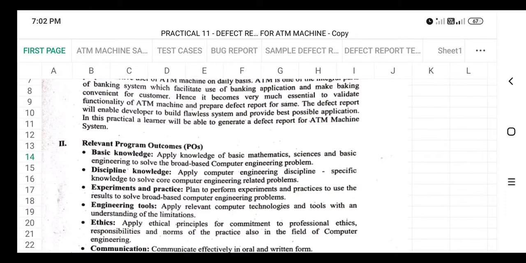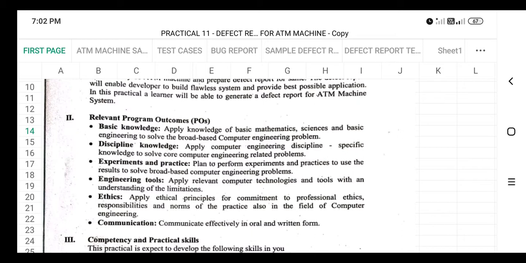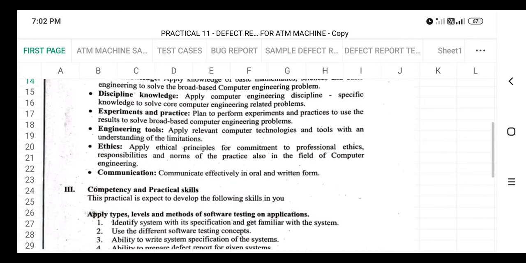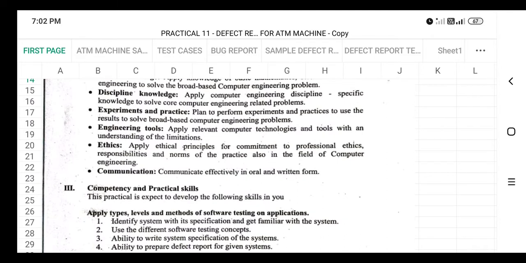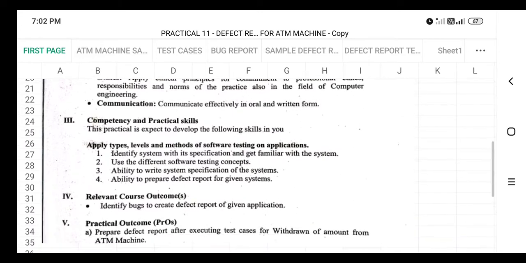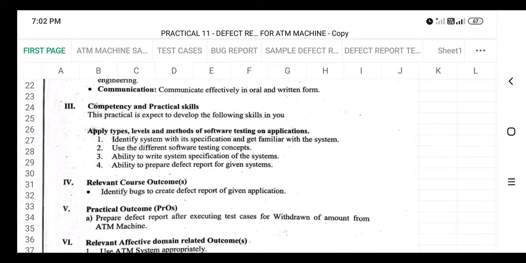The relevant outcomes for this practical are that you need to have basic discipline knowledge, hands-on experiment and practice, knowledge of engineering tools, some ethics on how to handle the particular application, and some basic communication skills. After completing this practical you are able to apply the types, levels and methods of software testing on an application.